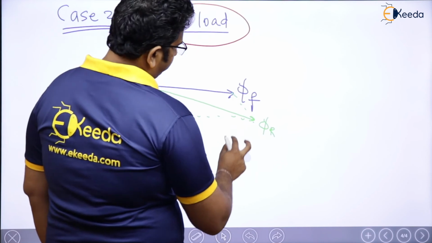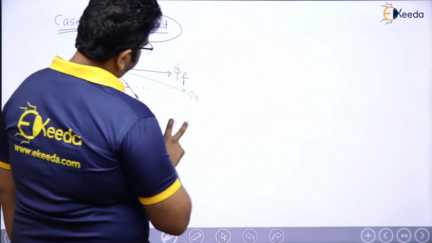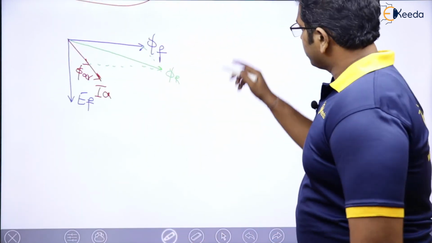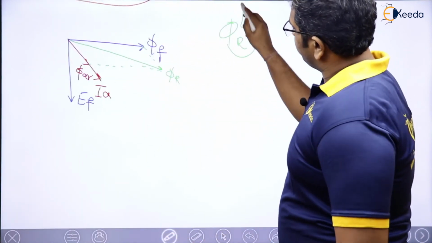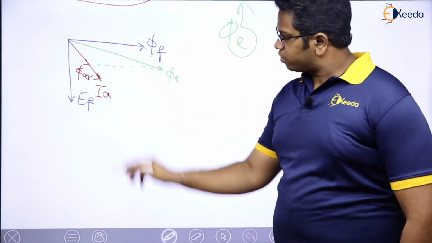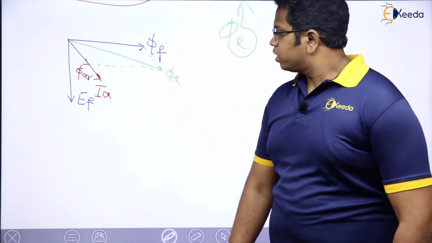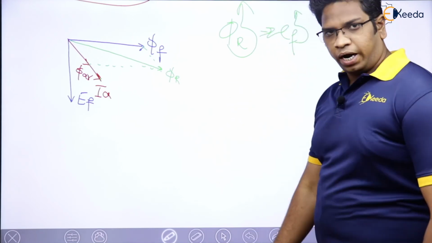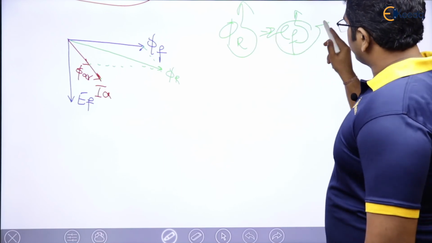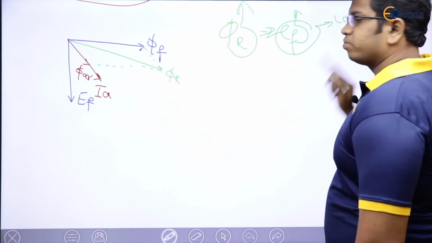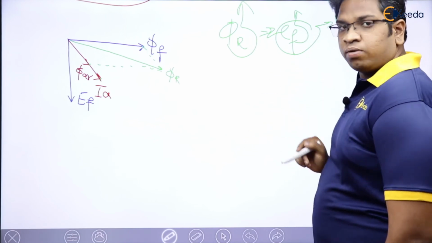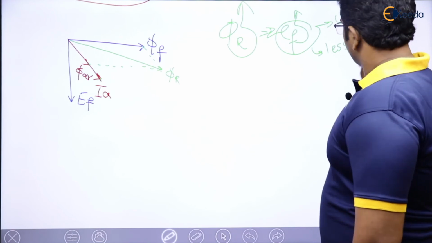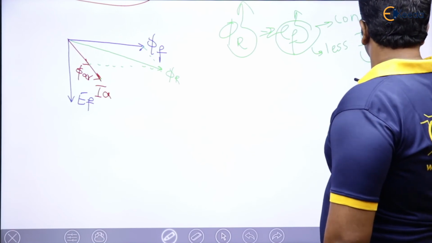Don't you think that here the resultant flux has been increased? Yes, the length is more. Now, the moment the length is more, EF is going to be increased. In order to keep EF constant, what should I do? I need to supply less field current so that I will have less ΦF.